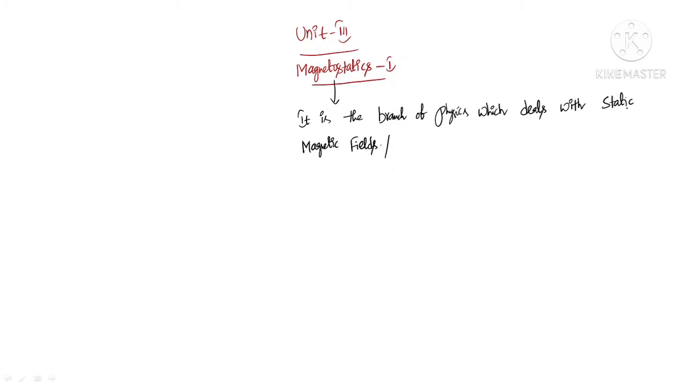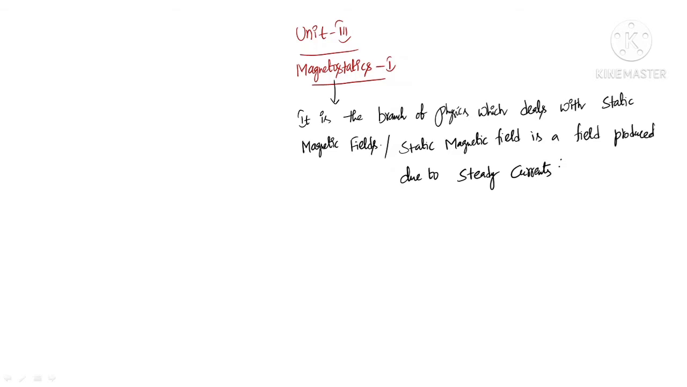What is meant by a static magnetic field? A static magnetic field is one which is produced due to steady currents or DC currents. So let me write here: a static magnetic field is a field which is produced due to steady currents, or these steady currents are also called DC currents.